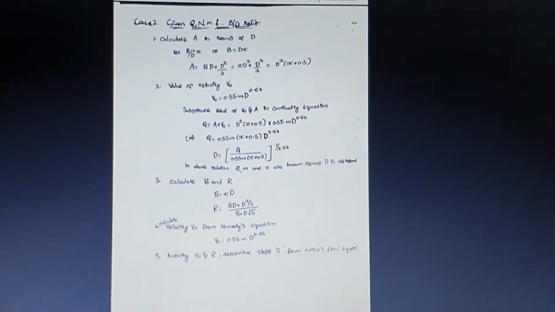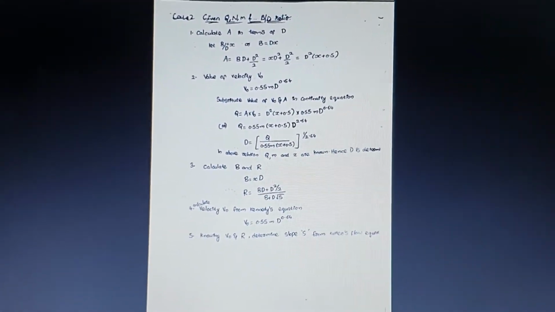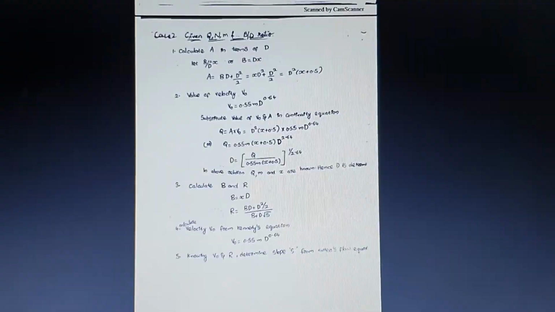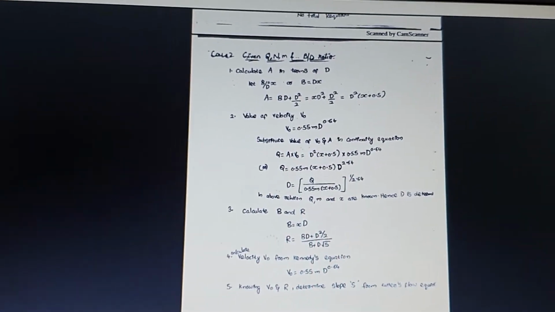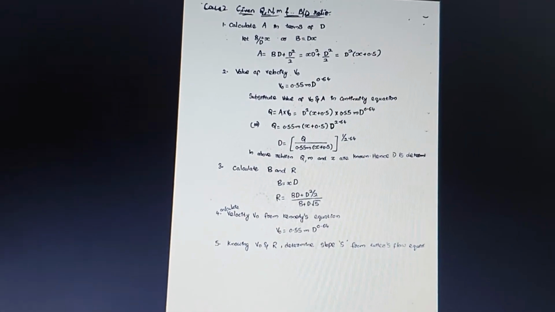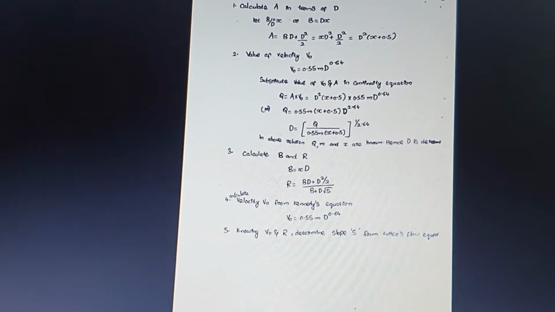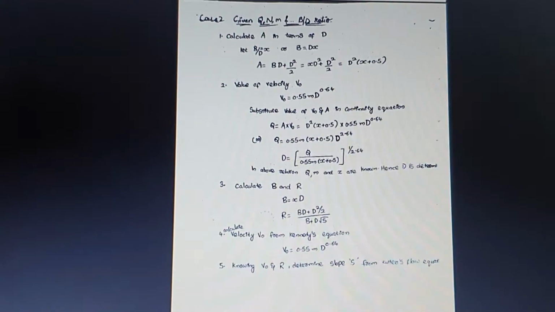Next, Kennedy's theory case 2, in which you will be given the B by D ratio, and we are going to find the sides. In this, the first step is we are going to calculate the A in terms of the D, by using the formula A is equal to D square into X plus 0.5. So what is the X? Already in the question you will be getting the B by D value, which is nothing but X.